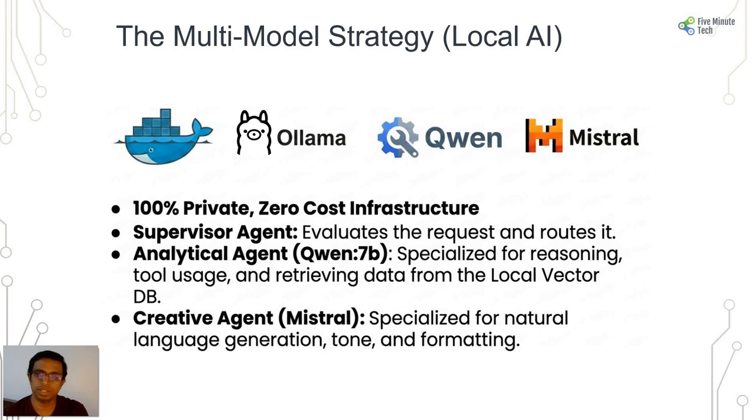The supervisor agent evaluates the request and routes it. Then the analytical agent, which will be our Qwen 7B model, specializes in reasoning and tool usage, and retrieves data from the local vector database. And the creative agent, which we use as Mistral AI, specializes in natural language generation, tone and formatting. So this will be our implementation which we will go through, and there could be many manifestations of this kind of implementation.